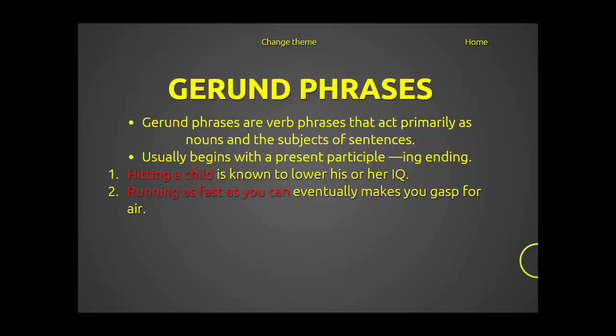Running as fast as you can eventually makes you gasp for air. So what eventually makes you gasp for air? Running as fast as you can. Not just running, but running as fast as you can. So the whole phrase is the noun or the subject of the sentence.